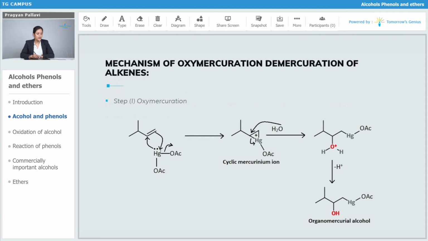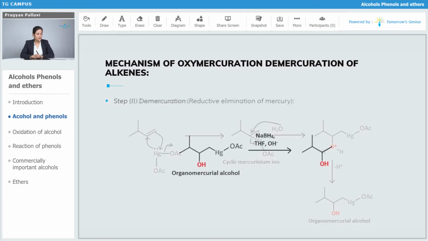So here the mechanism is, we have this alkene group and we have taken here this mercuric acetate, and then it is going to attack this double bond and form a cyclic mercurinium ion, and then water molecule is going to attack this carbon and will form this protonated product, and then minus H plus will take place to form organomercurial alcohol. Then in the next step, this will be removed by using sodium borohydride in presence of THF and base. So it will form the desired product, which has the hydroxyl group attached to this.